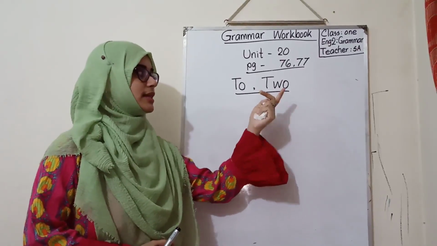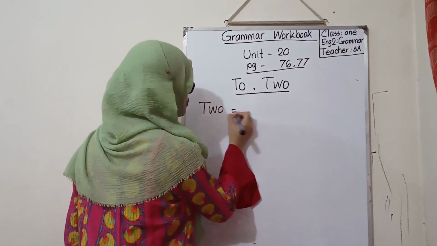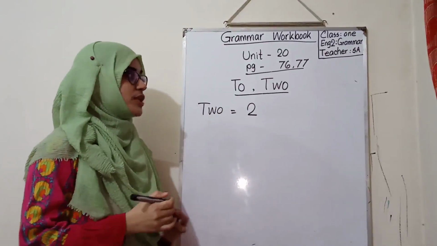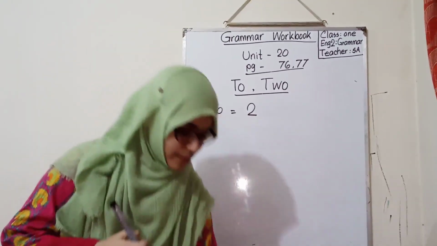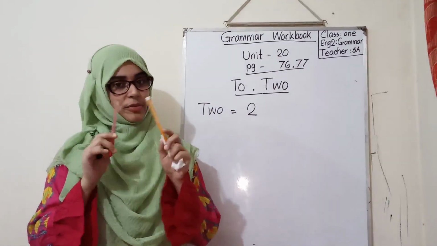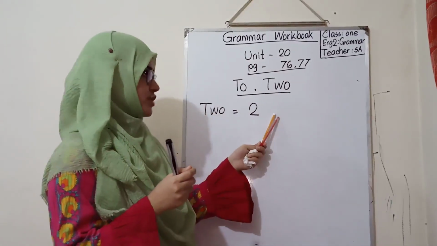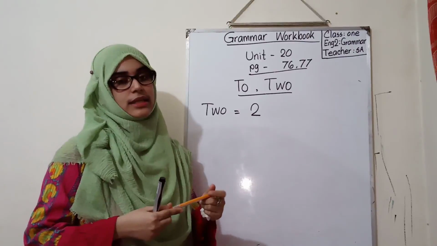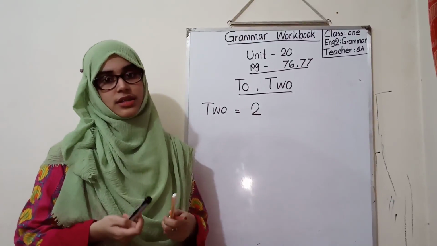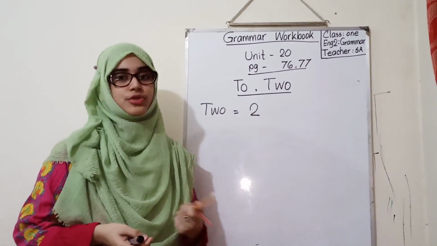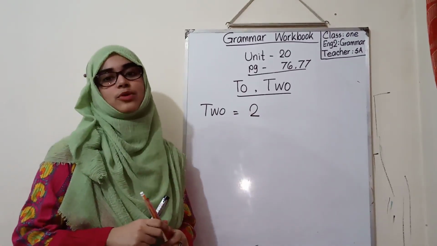What is two? This is a number adjective. This is 2, an object that you can count. Like, how many markers do I have here? Only one marker. But I can show you these 2 pens. How many pens are there? 2 pens. 1, 2. So if there is any object that you can count, it will be two, like 2 pens, 2 markers, 2 pencils, 2 erasers, 2 books, 2 copies, 2 bags, etc. And to, what can we say about to?